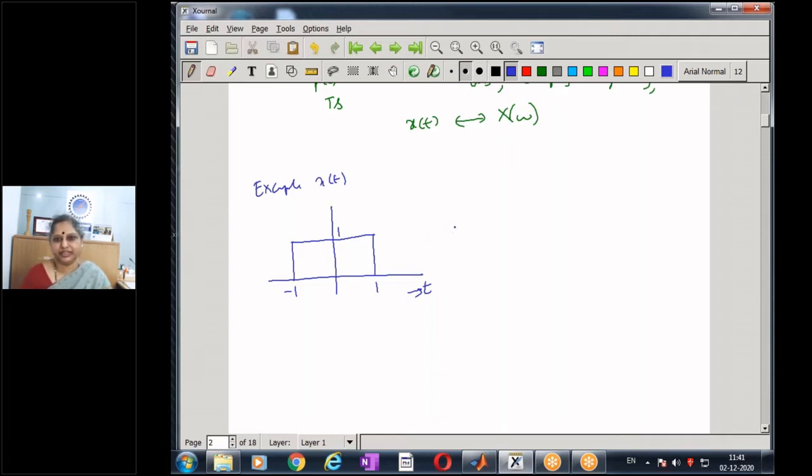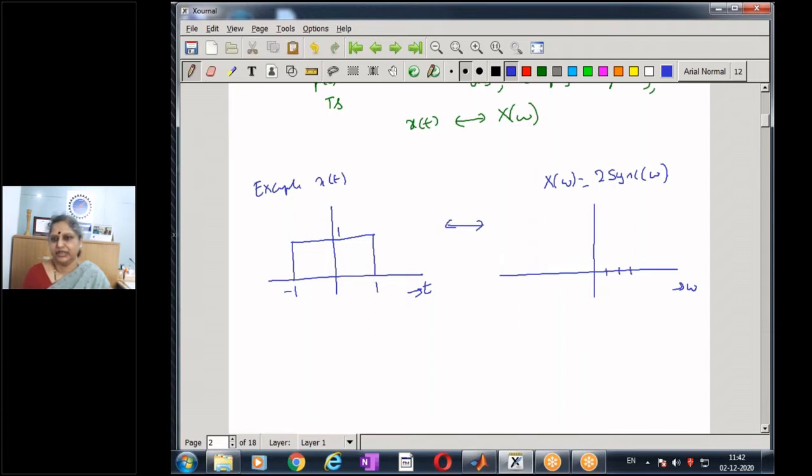This is a continuous time signal, and if we compute the Fourier transform of this signal, x of omega is given by the area of the rectangle, 2, times sinc omega. If this had been 2, it would have been sinc 2 omega, and we have done this example earlier.